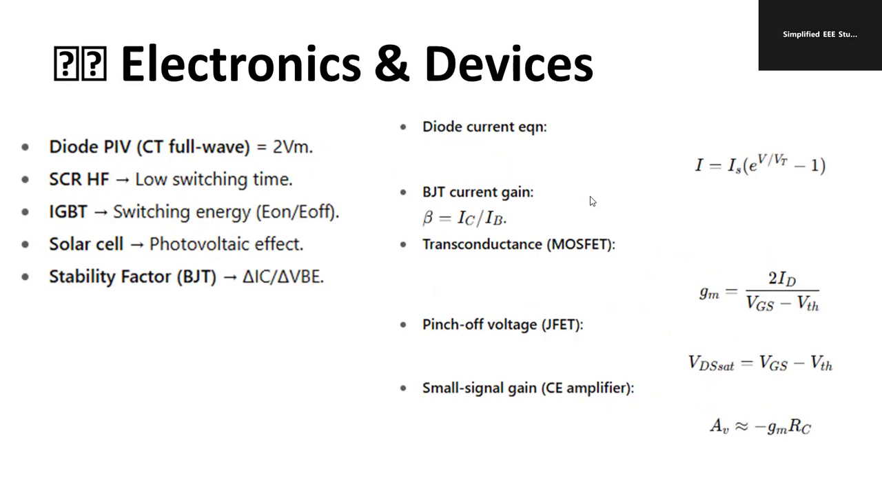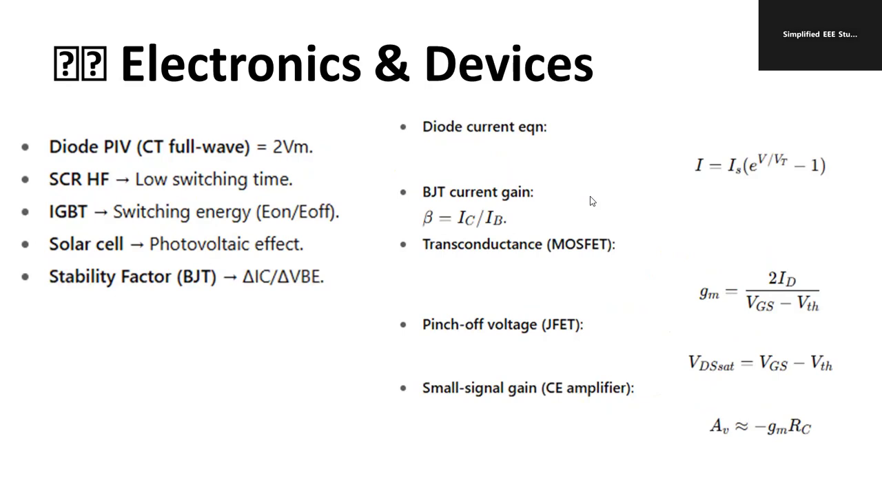Now, for electronics and devices: diode peak inverse voltage is equal to 2 Vm. SCR half bridge rectifier has low switching time. IGBT is a moderate switching device; it will have E on and E off. We have the solar cell, which works based on the photovoltaic effect.